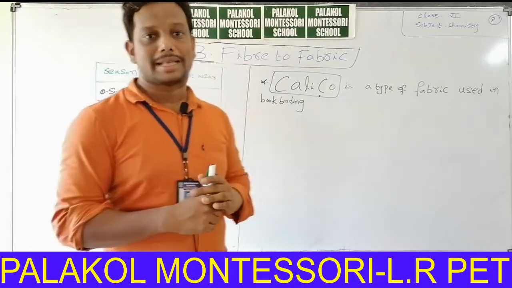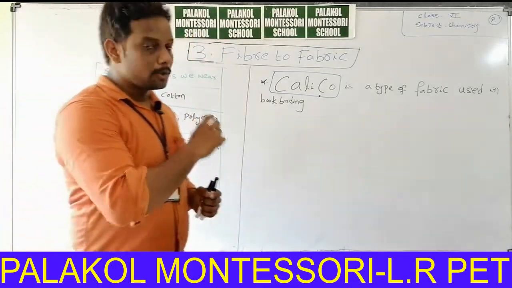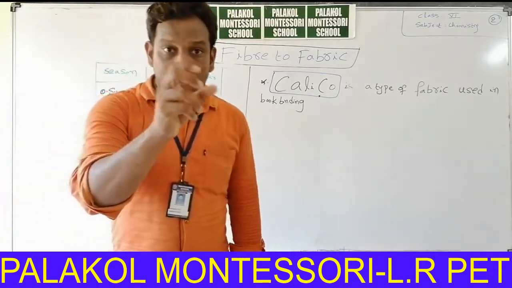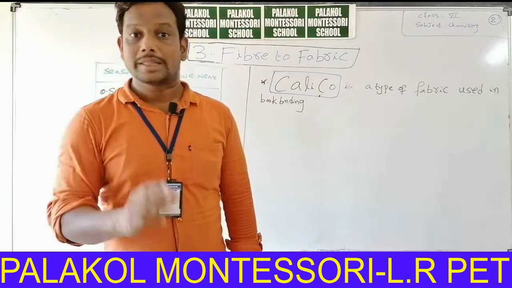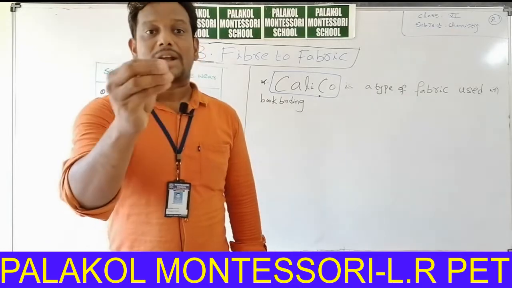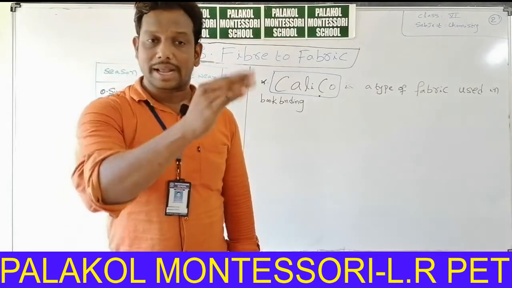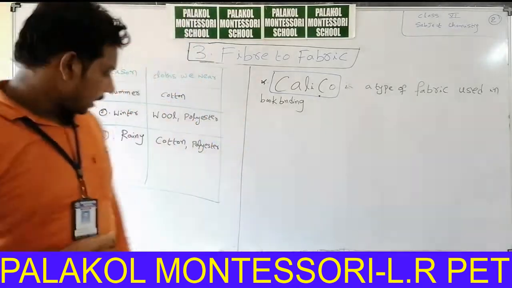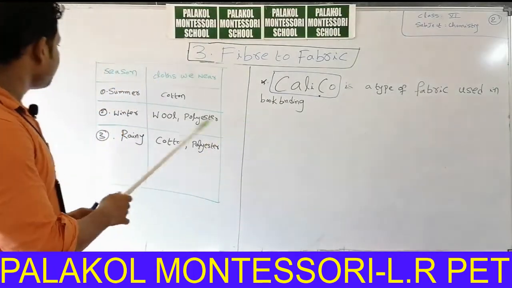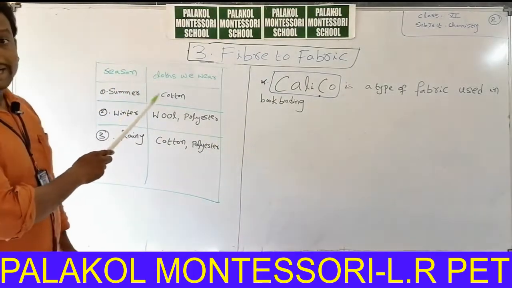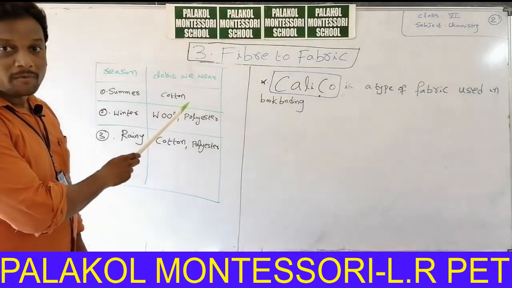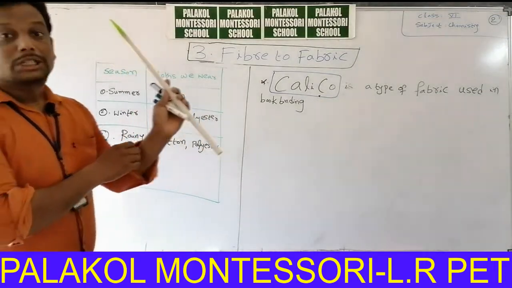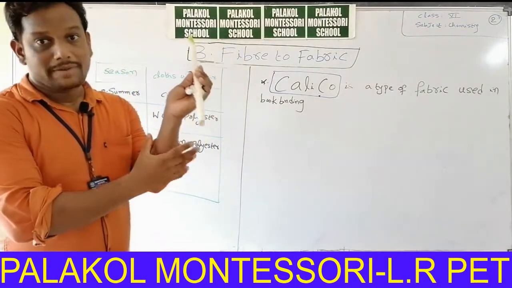Now I will start the lesson with another table, that is different types of fabrics which we wear in different seasons. That means we wear different types of clothes in different seasons. Say, for example, in summer we are interested to wear cotton. Why? Because in summer the sweat on our body is very high.